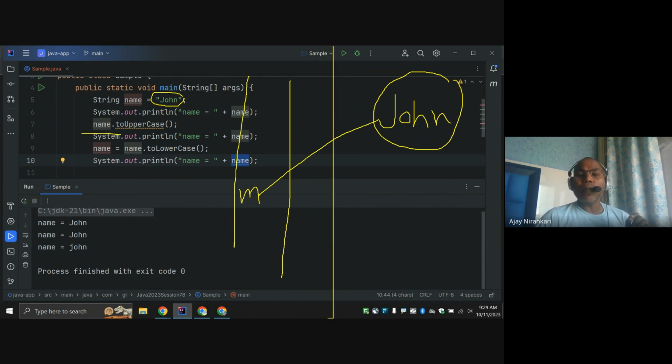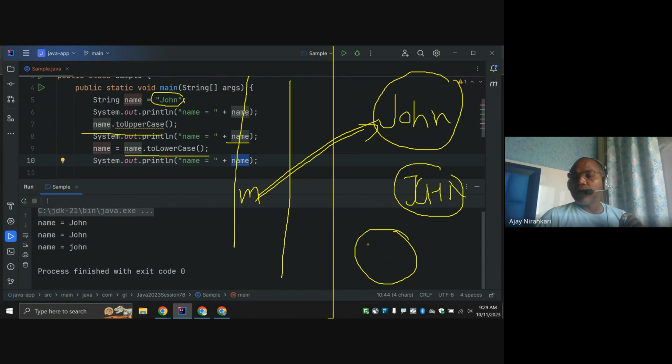And again I say toUpperCase. A new object of string is created, JOHN in uppercase, right? Then again I say print name. Again name is printing the old one, right? Again I say toLowerCase. Again a new object is created, john in all small letters, right?